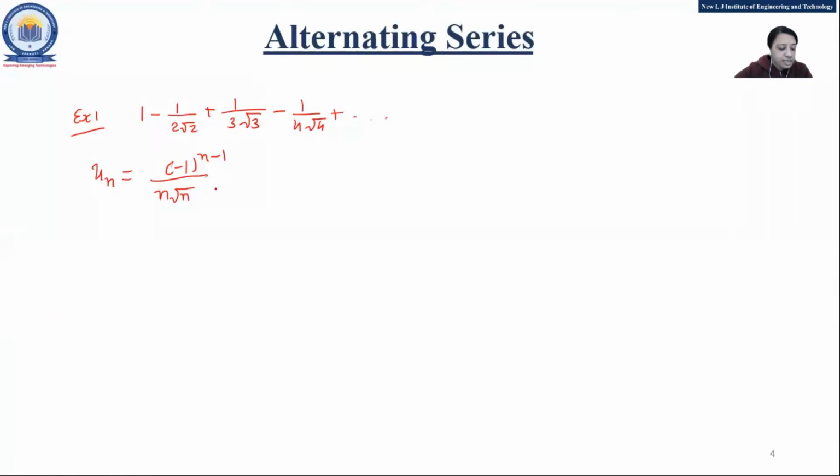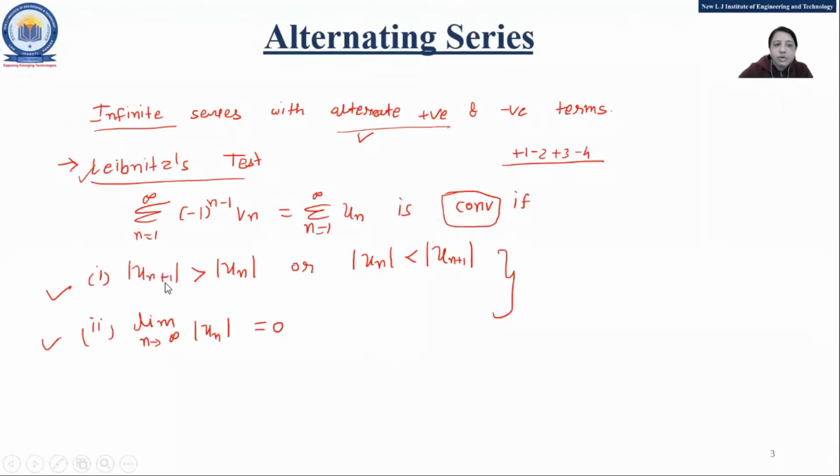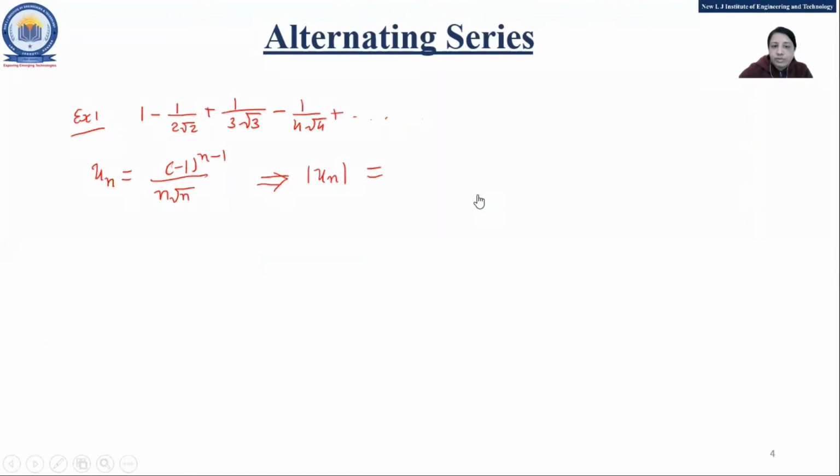Anyone? So this is my un, right? Now what should be the mod un? Because in this case, the first condition is mod of un plus 1, n plus 1, greater than un, and the second one is limit n tends to infinity of mod un. So in each condition you require mod un. From this un, what should be the mod? Since mod is there, it will always give you a positive term, right?